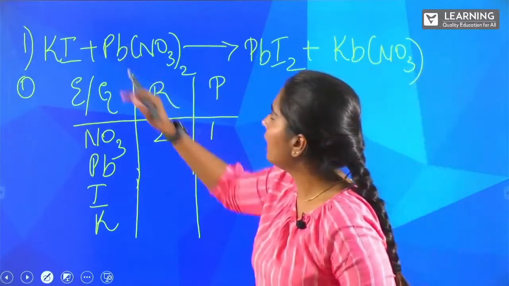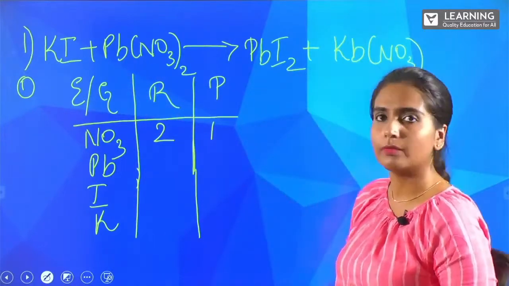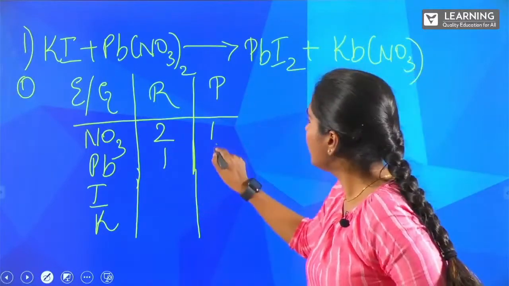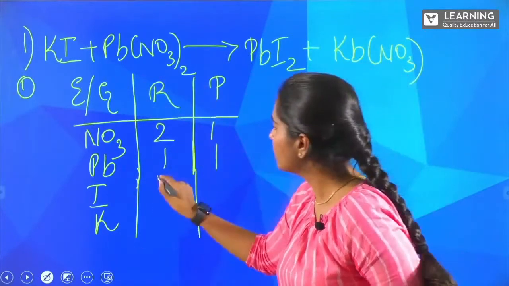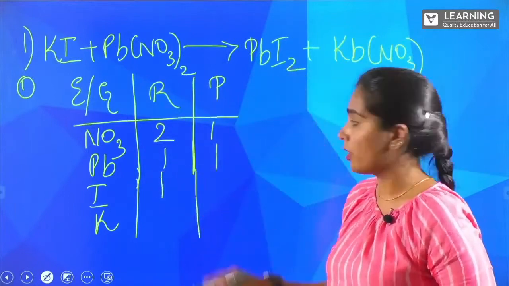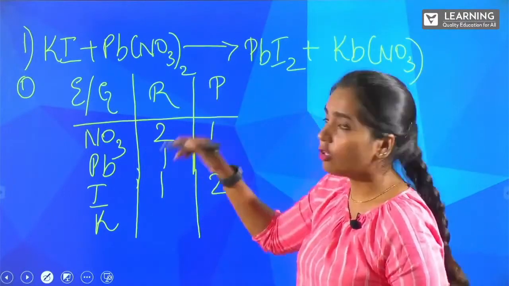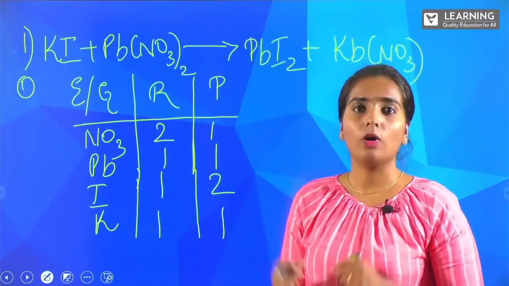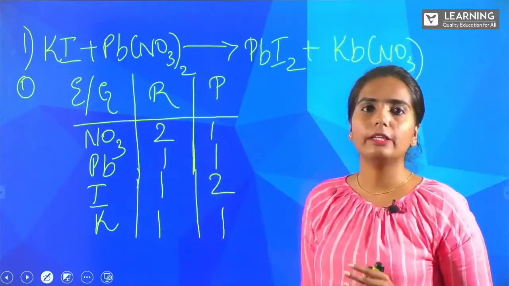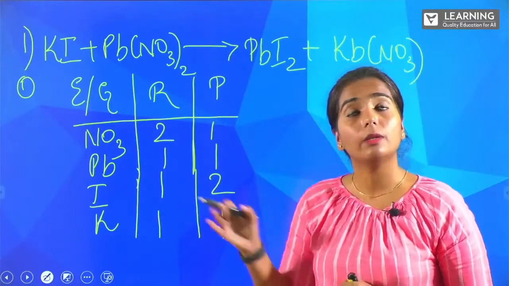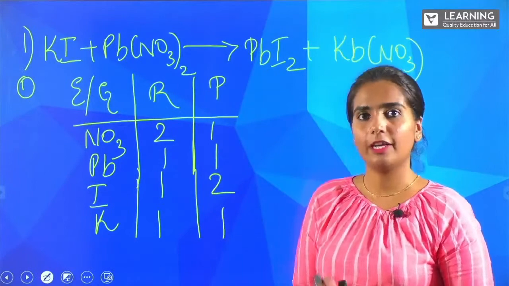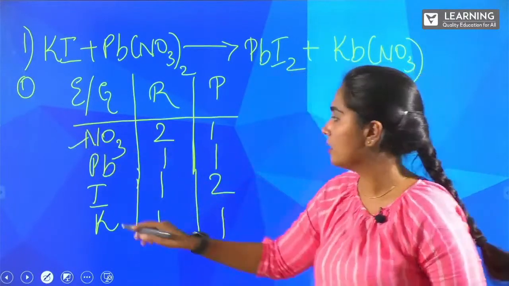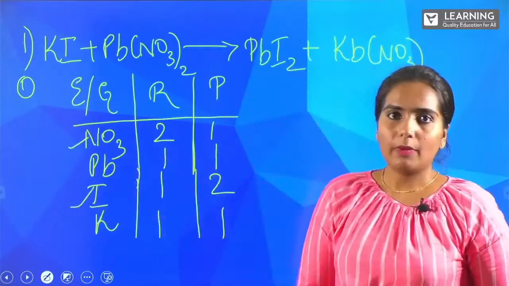Now, how many Pb are present on the reactant side? It's 1. And here, it's 1. I on our reactant side is 1. And when it comes to our product side, it is 2. Followed by potassium, here it's 1. And here also, it is 1. Now, when you see this table, you can easily know which elements are balanced and which are not balanced, right? Yes, you can see here, our NO3 is not balanced and our I is not balanced.